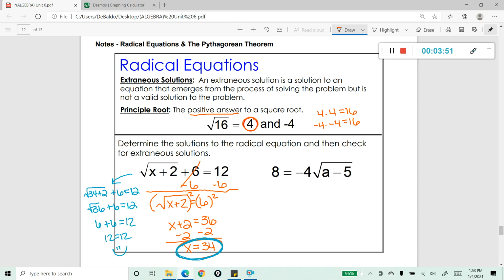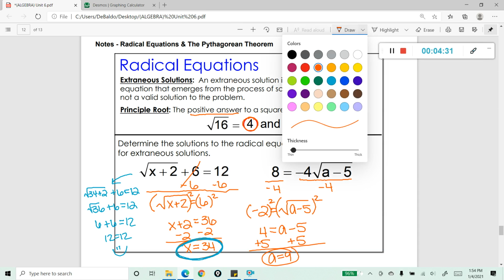In this next example, you might be thinking, well, to solve this, the first step I actually want to do is divide both sides by -4, right? So here we have -2 equals, and then it looks like I have the square root of a minus 5. To get rid of that square root, I'm just going to go ahead and square everything on both sides to give me 4 equals a minus 5. And I'll add 5 to both sides. So my a is equal to 9. All right, so that's my solution.